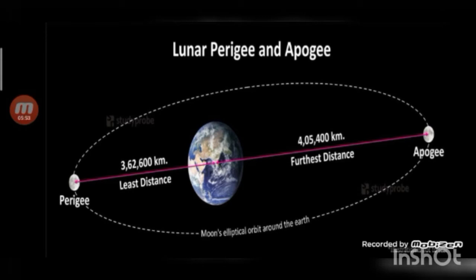While revolving, when the moon is farthest from the earth, the position is known as apogee. The distance between the earth and the moon during the apogee position is about 4,05,400 kilometer.